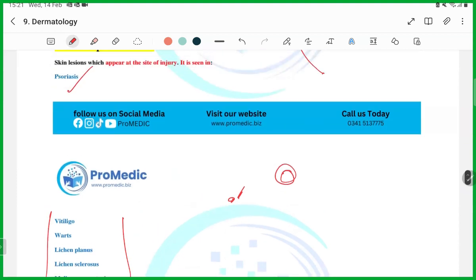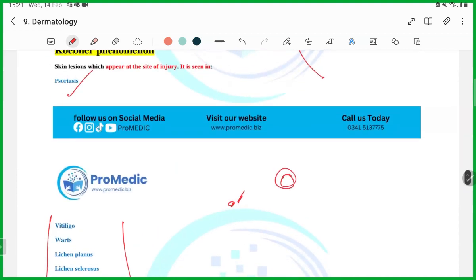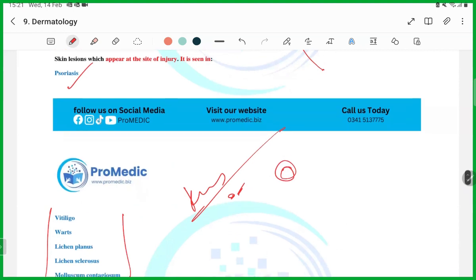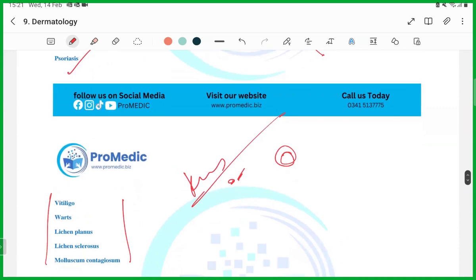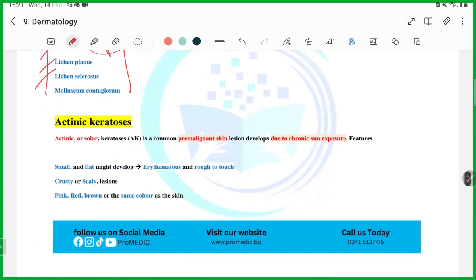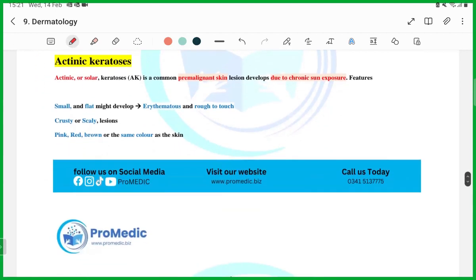They will ask you which of the following is not associated with Koebner's phenomenon. So you will be given everything, and one thing will be different. Maybe psoriasis is there, vitiligo is there, warts are there, lichen planus, pemphigus vulgaris. So that is the answer. This is how they will ask you the questions, guys.